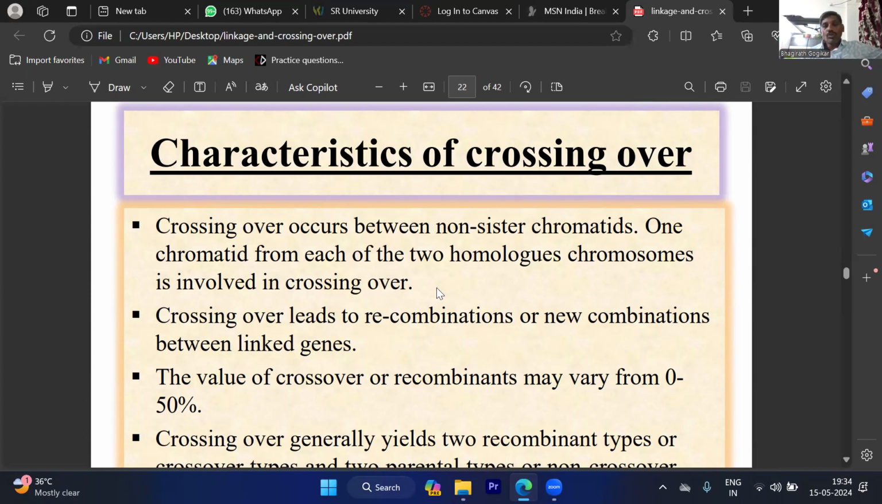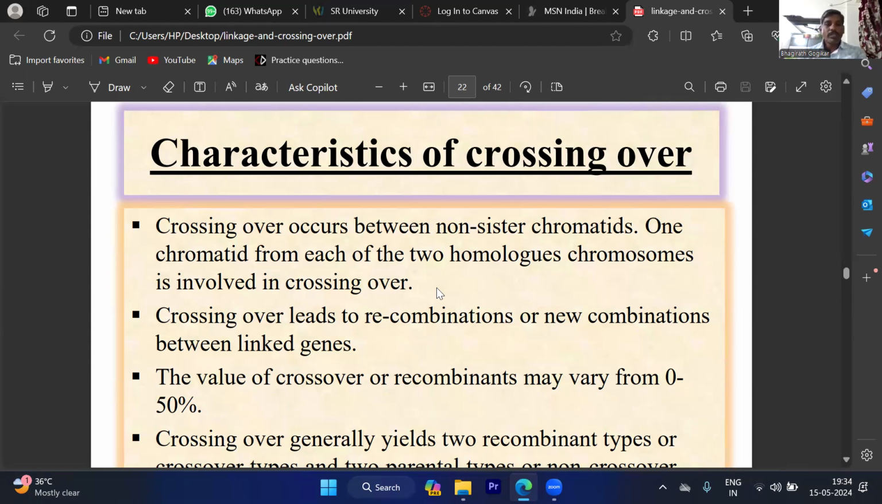When two homologous chromosomes pair, two non-sister chromatids overlap as X-shaped structures called chiasma. In the chiasma, crossing over takes place by breakage of two fragments of chromatids, exchange, and reunion with the help of an enzyme.